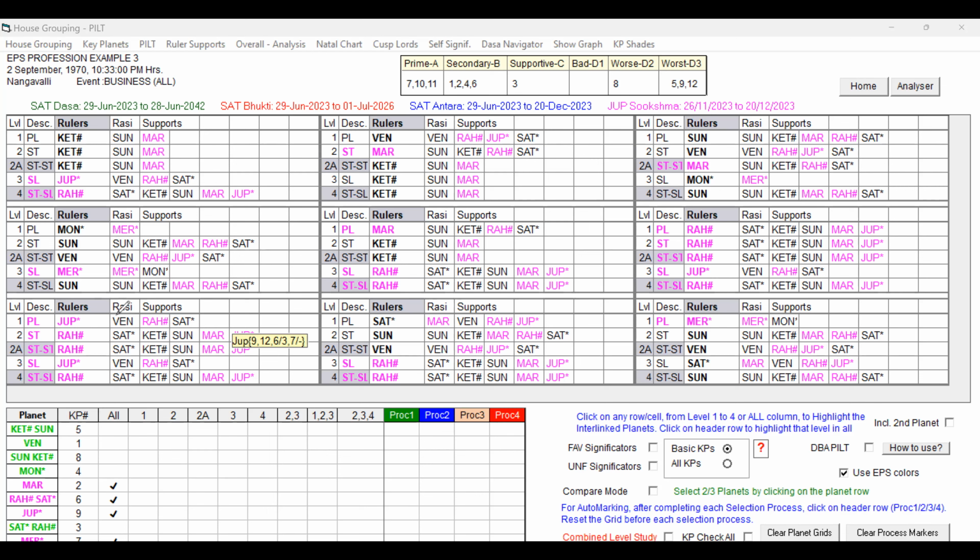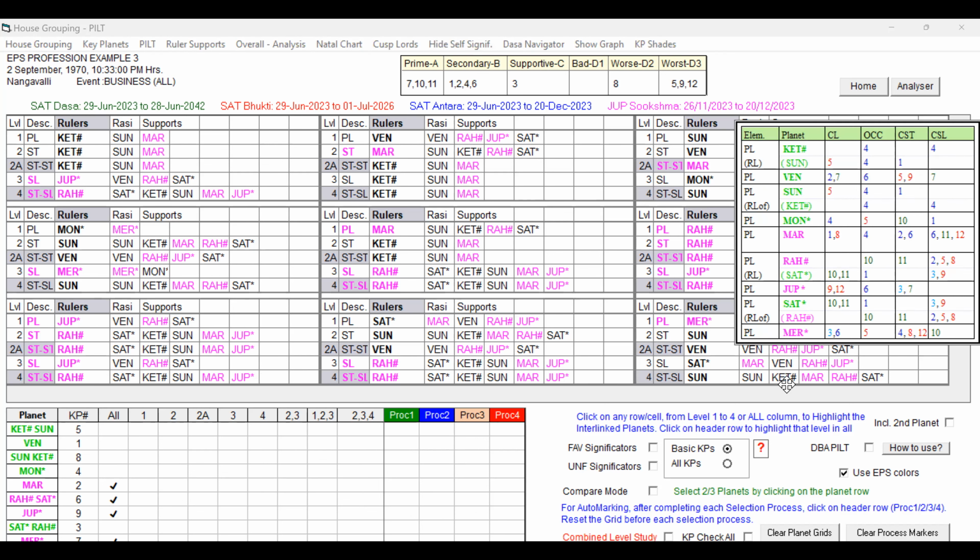In Rahu Dasa, it is also supportive of own business because of Jupiter in the sign of Venus. Venus is the favorable key planet. Let me open the significators table again, so that we can see this.